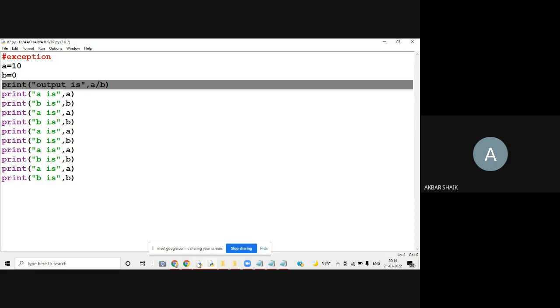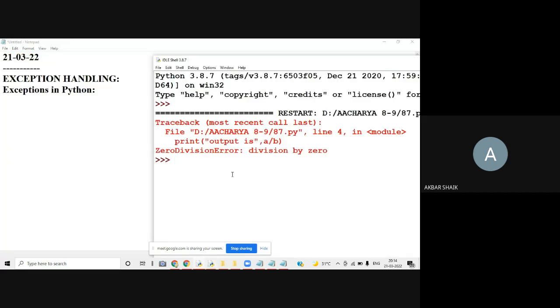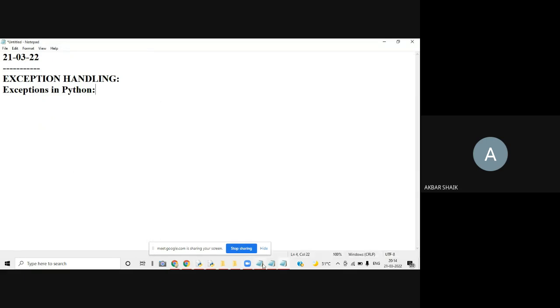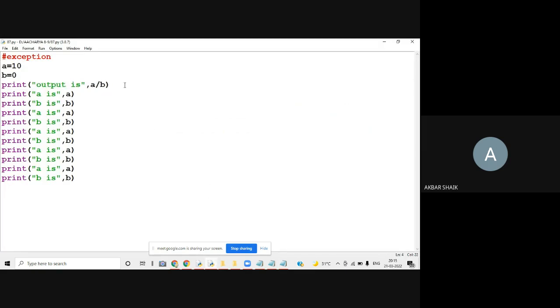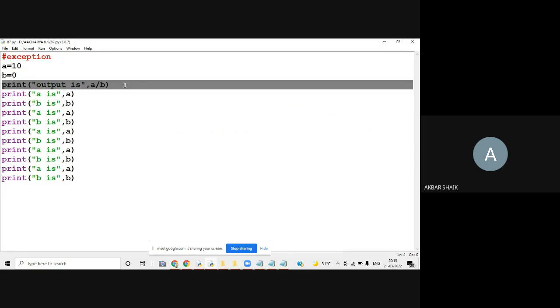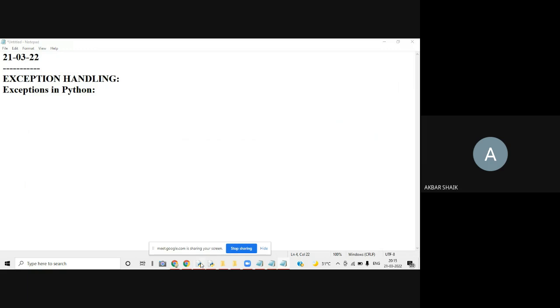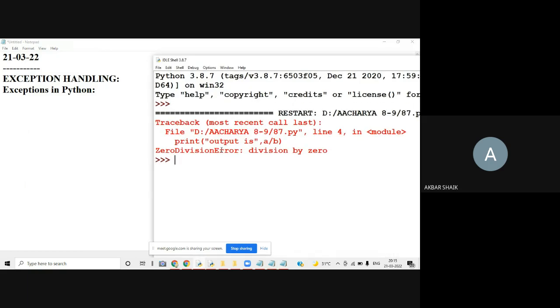Already you know Python is an interpreted language, so it will be executed line by line. That's why, because of the error in this line, the remaining lines will not be printed. That is what we call an exception. What is the exception that occurred here?